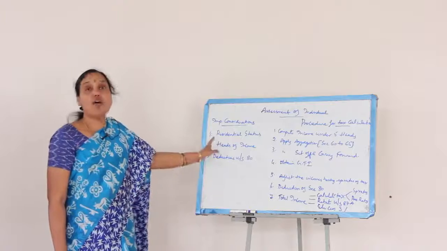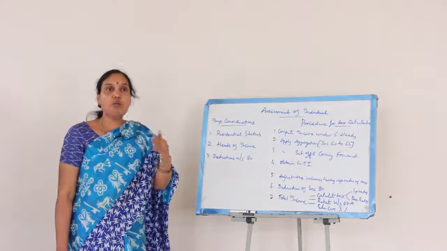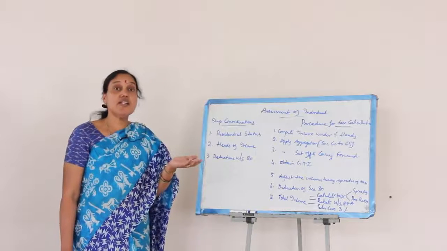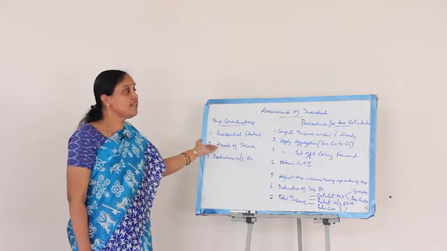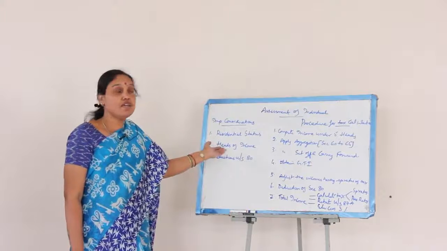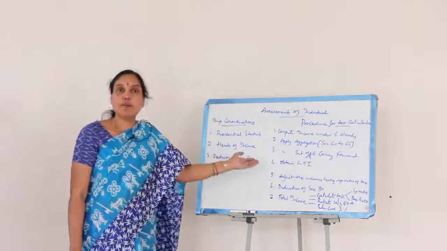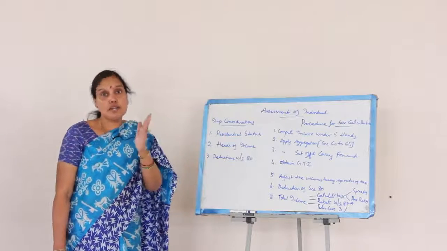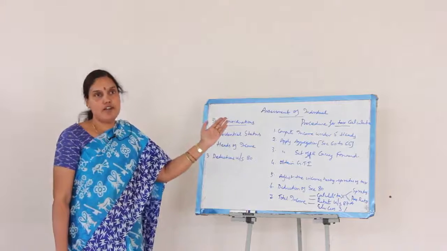The first one is called determination of residential status. That is, without determining residential status, it is very difficult to understand the incidence of tax liability of an individual. Then the second consideration is heads of income. There are a total of 5 different heads of income for the purpose of tax calculation. We have to calculate taxable income under the respective heads. Only then can determination of total income be done.